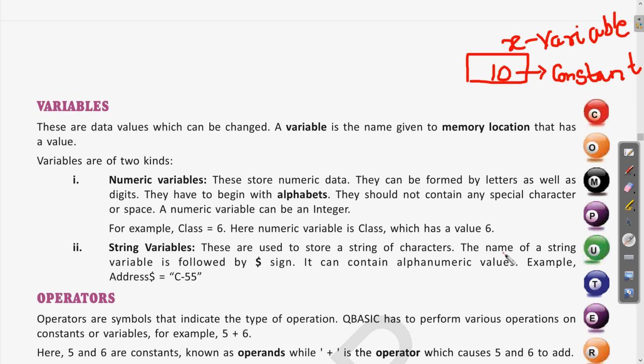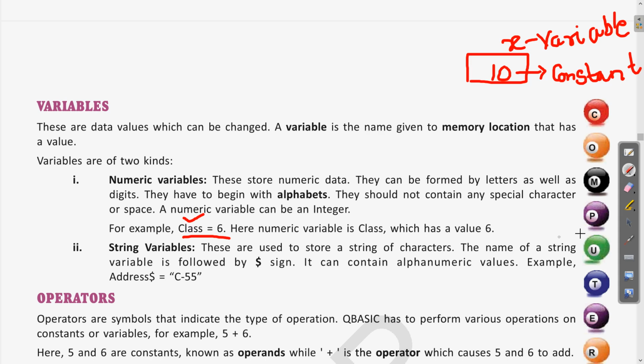I hope this is clear. What is the meaning of numeric variable? Any variable which is having the value as a number. So this class is a variable which has the value 6. So 6 is a number which is a constant. So this is the meaning of numeric variable.